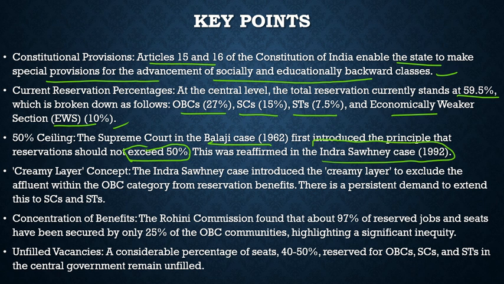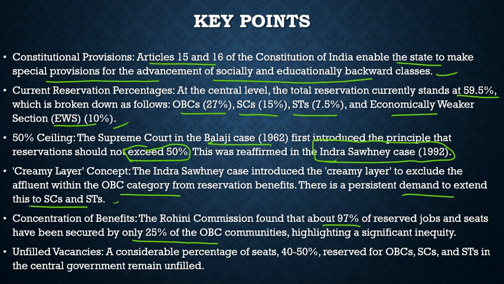It was reaffirmed in the Indra Sahni case judgment, which further gave the creamy layer concept. The Indra Sahni case introduced the creamy layer concept to exclude the affluent within the OBC category from reservation benefits. There is a persistent demand to extend this to SCs and STs. That should be done. Then, concentration of benefit. The Rohini Commission found that about 97% of reservation jobs and seats have been secured by only 25% of the OBC communities, highlighting a significant inequality.